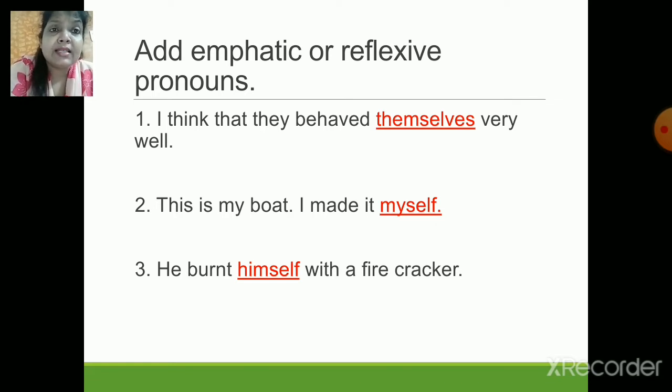Now the next one, this is my boat. I made it myself. Right. Now the next one, he burnt himself with a firecracker.